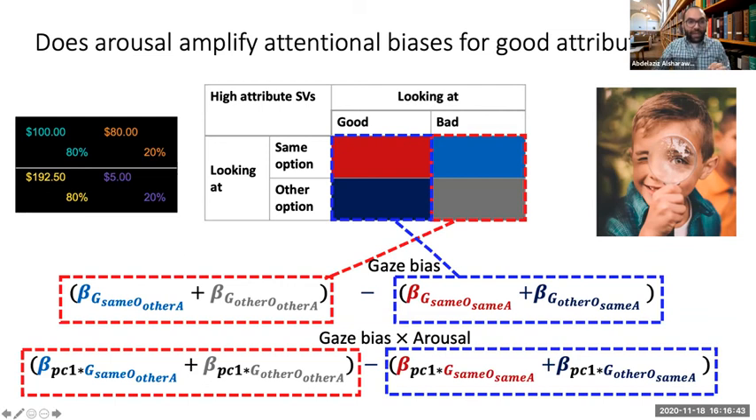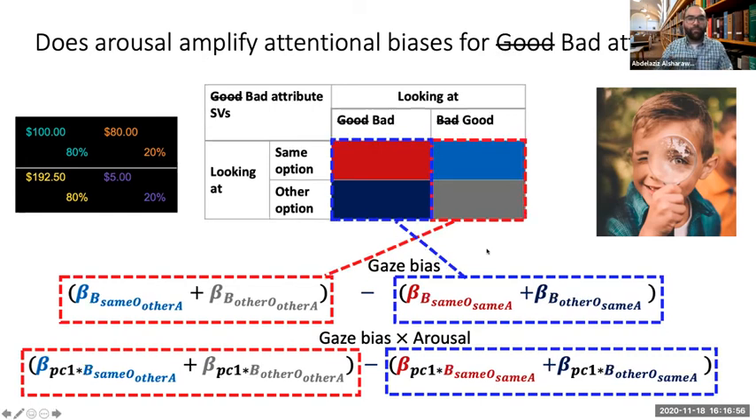Then when we look at these parameters when interacted with arousal, the inference is pretty similar, and we see whether arousal enhances this attentional bias or attenuates it. An analogous inference is that for bad attributes. The only difference here is that we're looking at whether bad attributes are discounted when participants were looking at good attributes or not. So let's take a look at results.